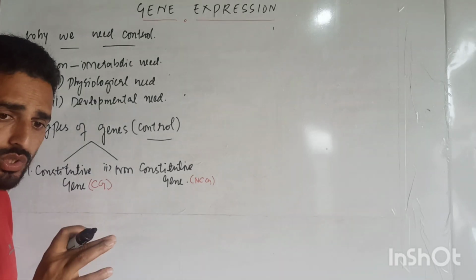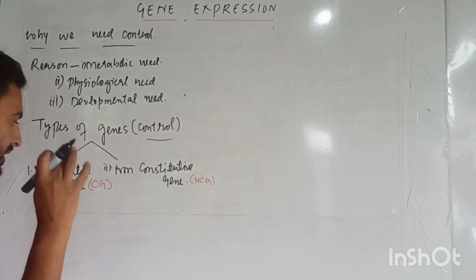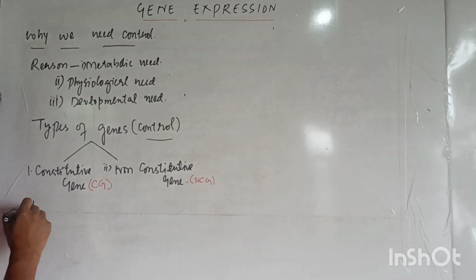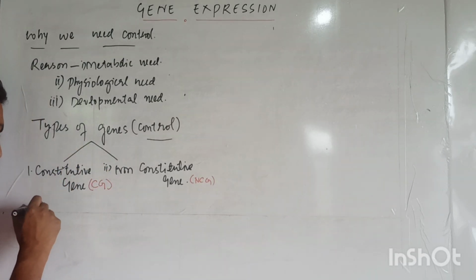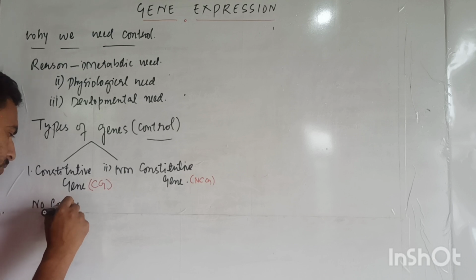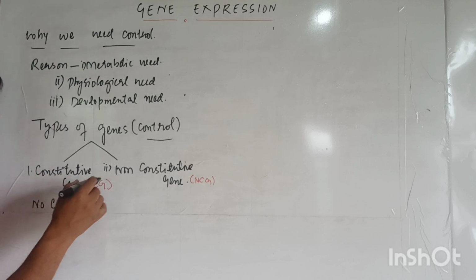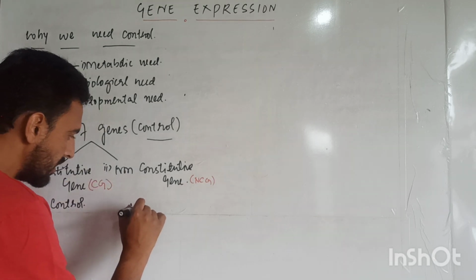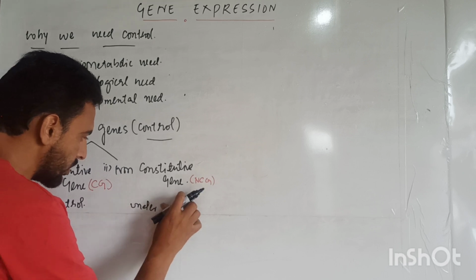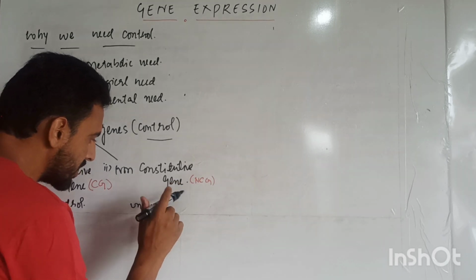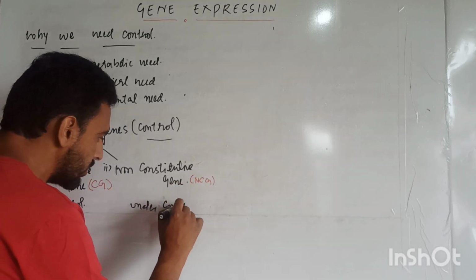Constitutive genes are those genes which are never under control. That means they do not require any control. Non-constitutive genes are those genes which are under control.